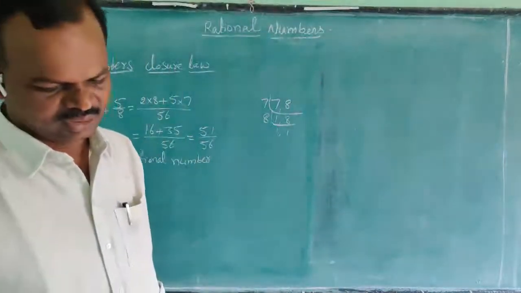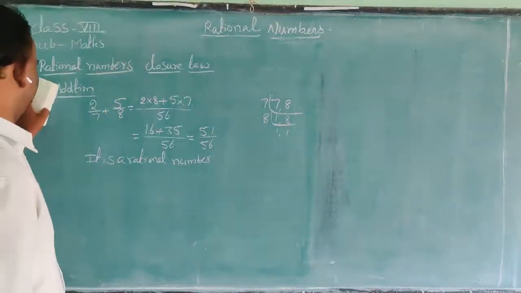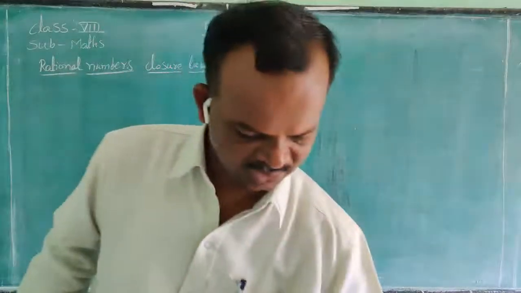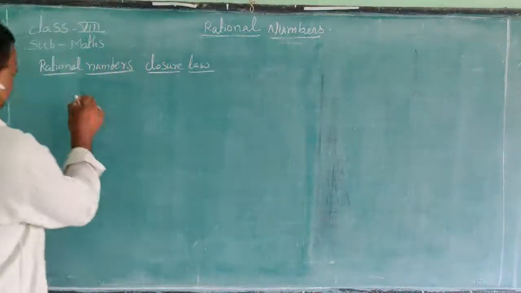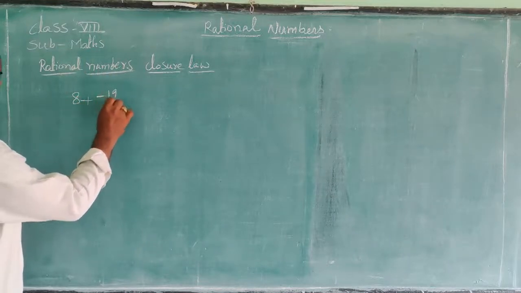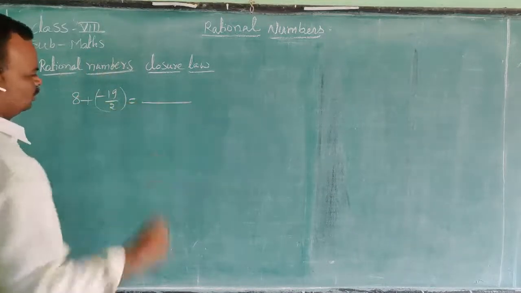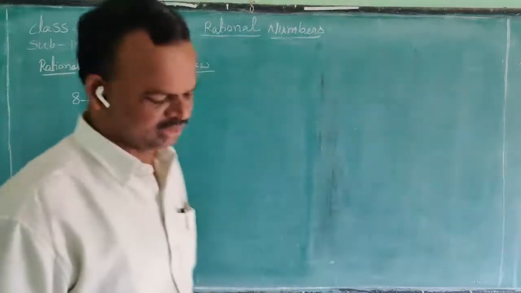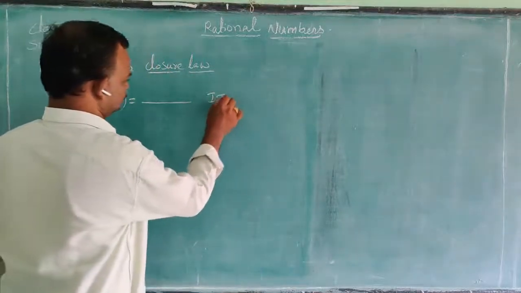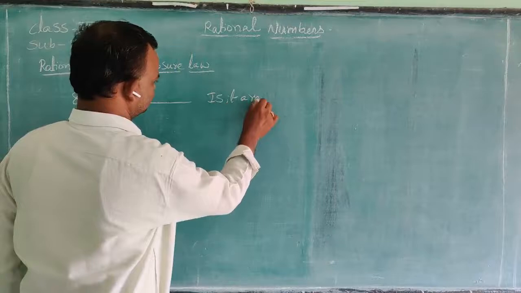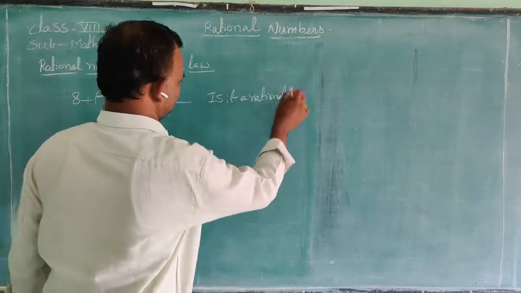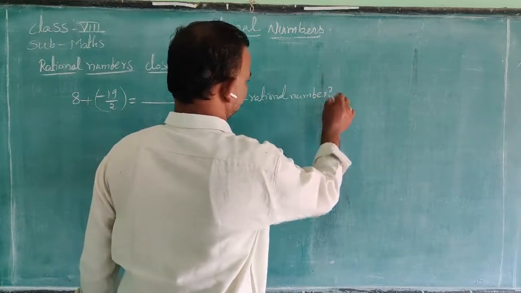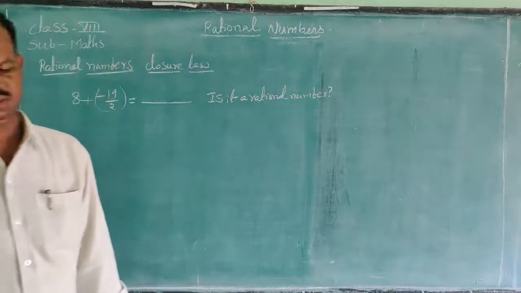The first one is 8 plus minus 19 by 2. Is it a rational number?